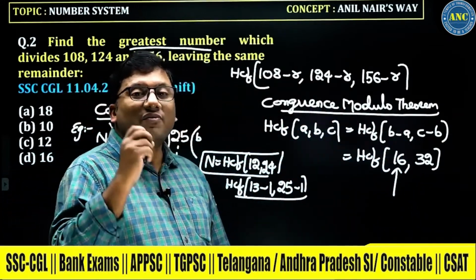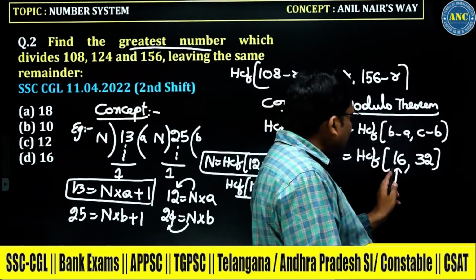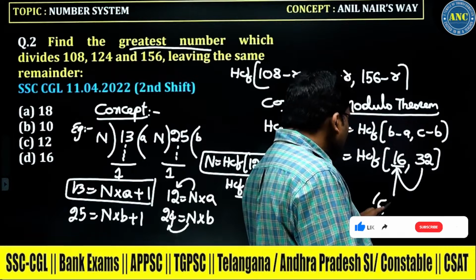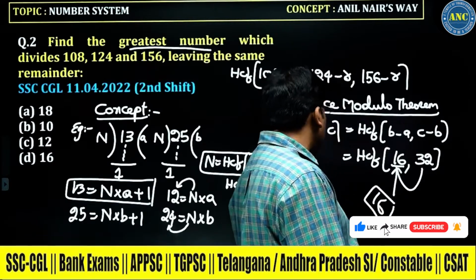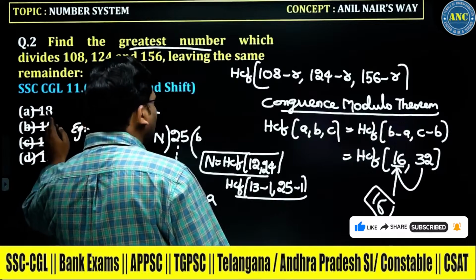Whenever we are doing this, we concentrate on the smallest number. The smallest number is 16. Is 16 dividing 32? Yes. So the answer for this question is 16.